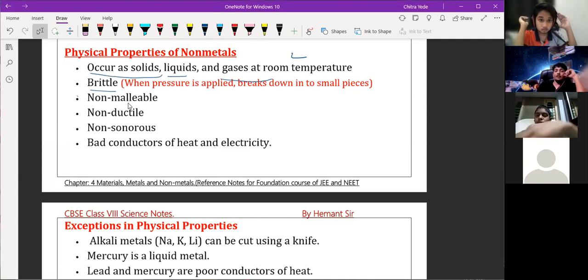Non-metals are non-malleable, meaning we cannot convert them into thin sheets. Next, they are non-ductile, non-sonorous, and bad conductors of heat and electricity. These are the physical properties of non-metals.